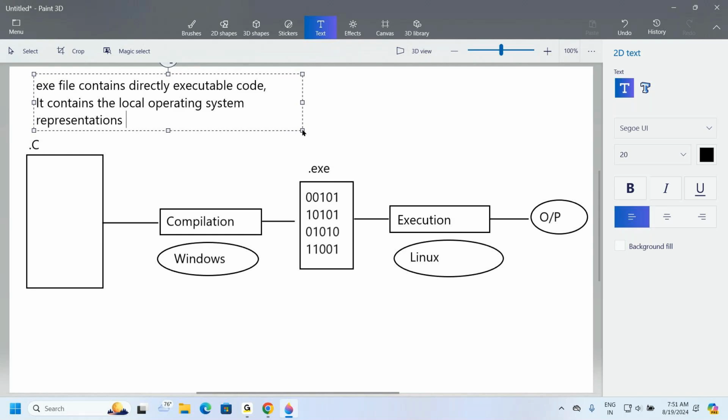Understand my point here? Like Windows. That means where we compile our C program, the Windows operating system representations are available.